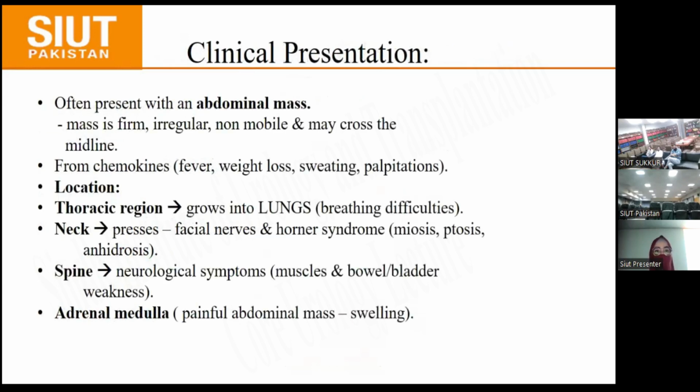Clinically, it presents as an abdominal mass which is firm, irregular, non-mobile, and may cross the midline. It causes fever, weight loss, sweating, and palpitation as a result of cytokine release. The rest of the symptoms are based on the site of origin.